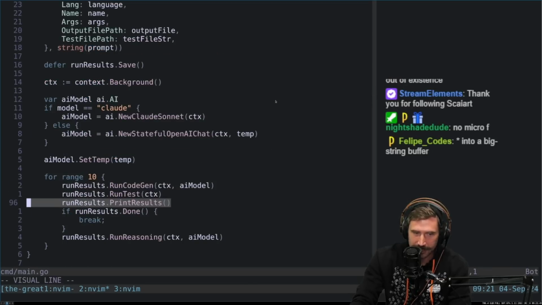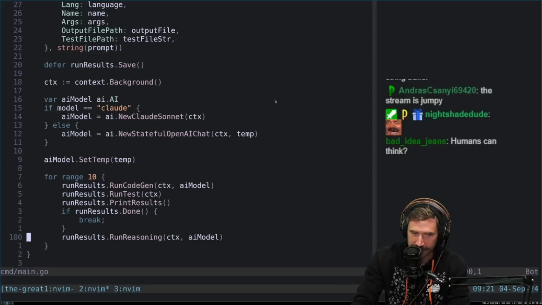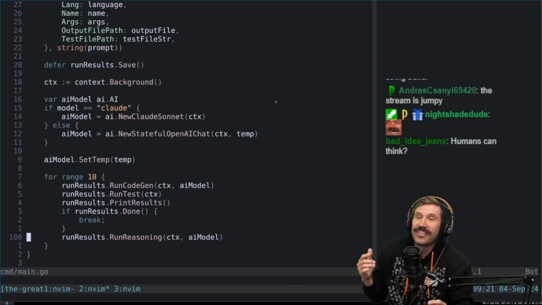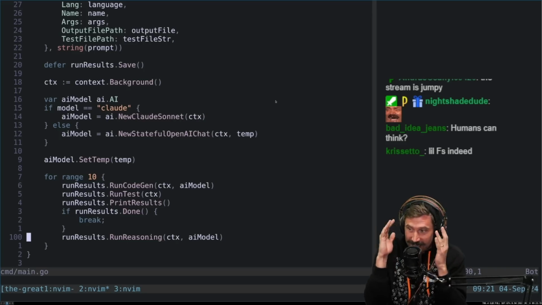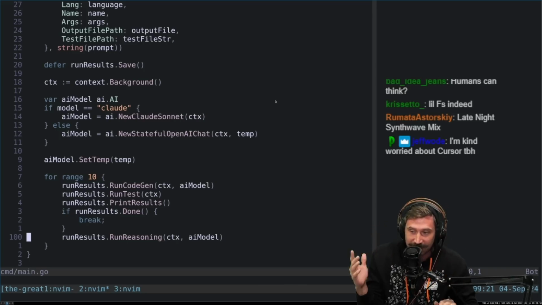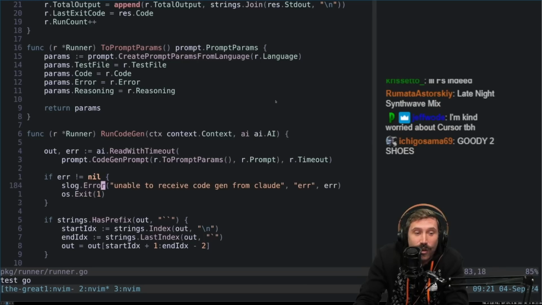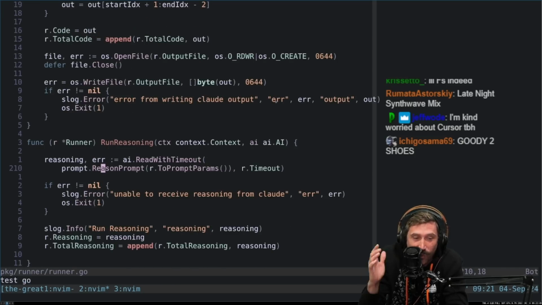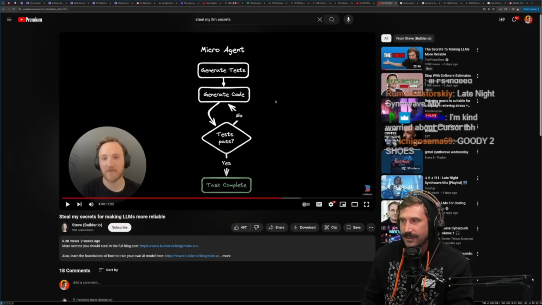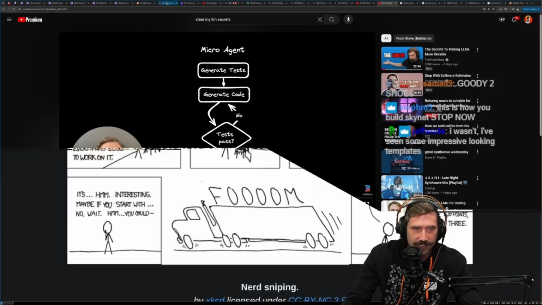Run generated code, run test, or run code gen, run test, run reasoning. And it just does it in a loop. That literal one line got me to build an entire AI thing because I couldn't help it. I was just like, I gotta figure this out. Okay, we're gonna prompt the AI, we're gonna run the test, and then we're gonna get the AI to reason why it's wrong. And oh my goodness. I get it. I totally get getting nerd sniped. It happens. It happens to the best of us.